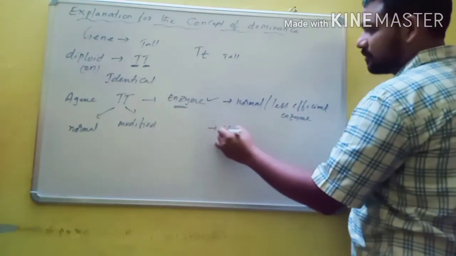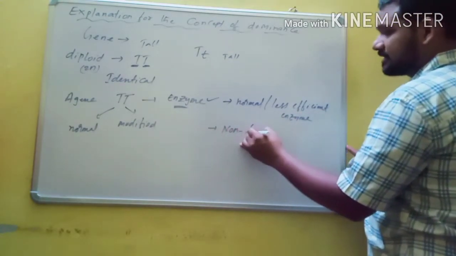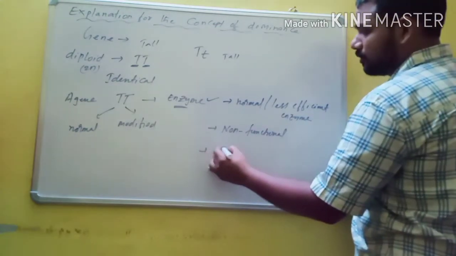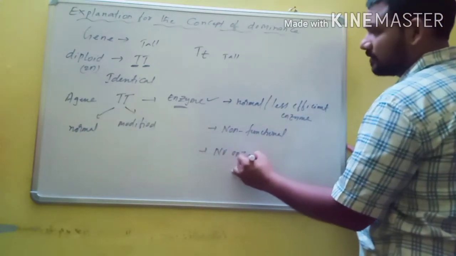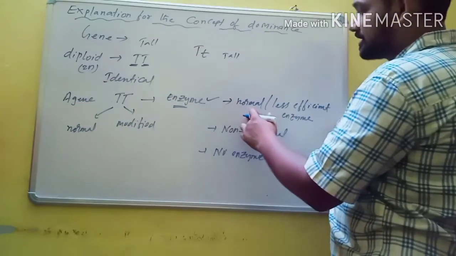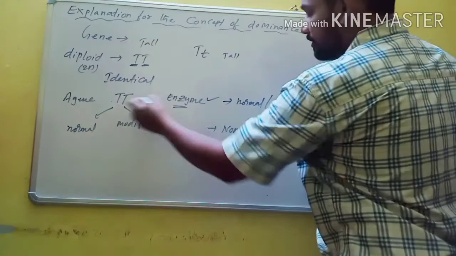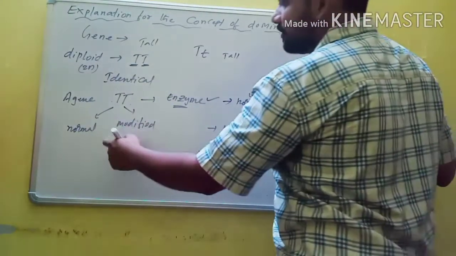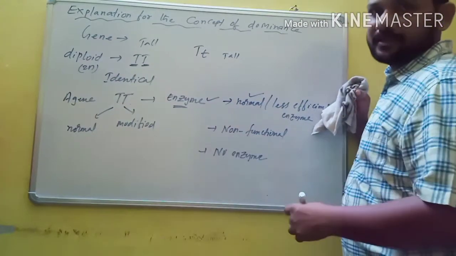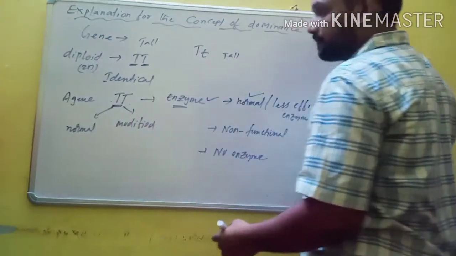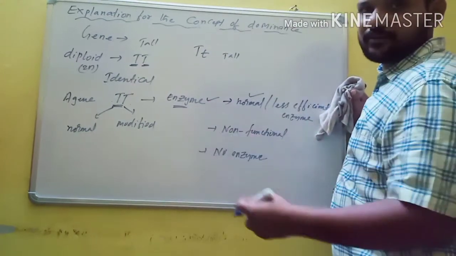Sometimes it produces a non-functional enzyme, or sometimes no enzyme at all. In the above conditions, when the modified allele produces a normal or less efficient enzyme, then the phenotype may not be affected, because both alleles contain the same information. That's why they produce the same kind of phenotype.